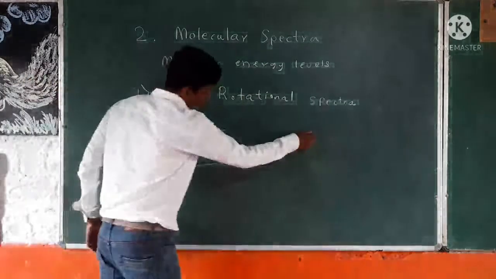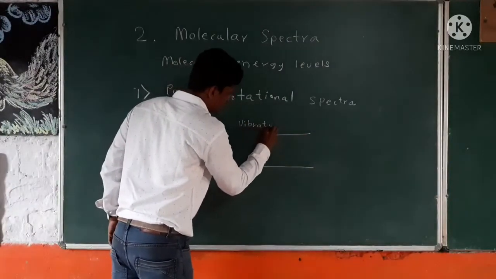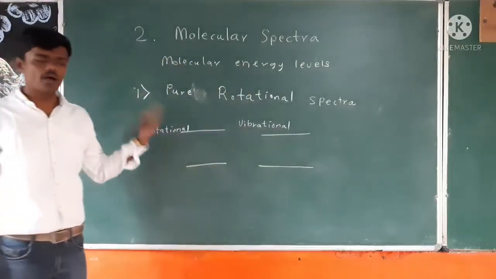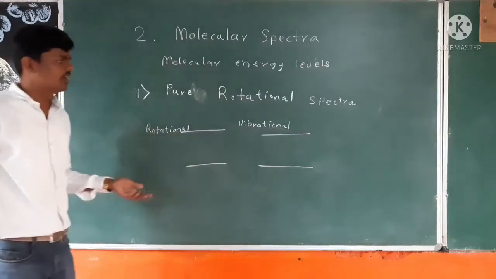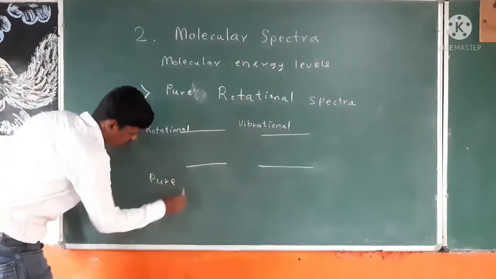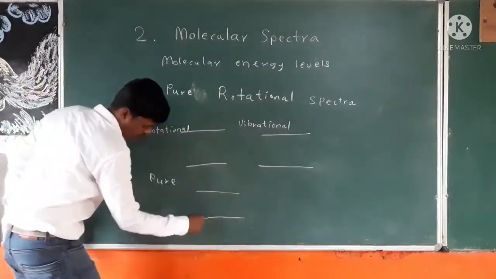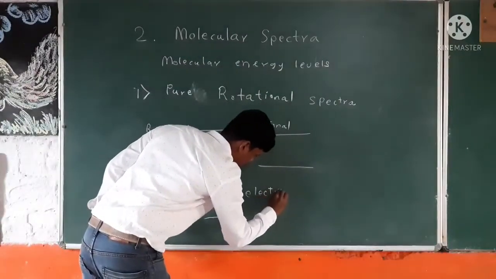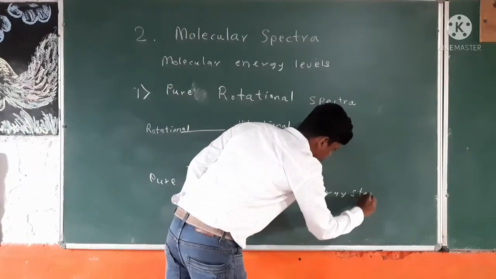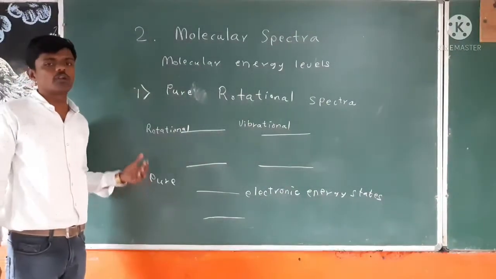Similarly, if the transitions of a molecule are only between vibrational energy levels, then it is called pure vibrational spectra. And the third one, obviously, is pure electronic spectra: if the transition is between electronic energy states, then that spectra is called pure electronic spectra.